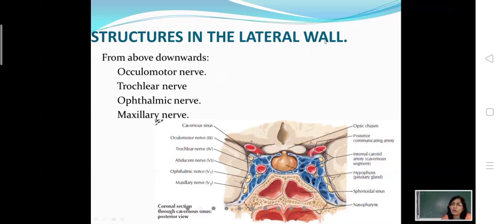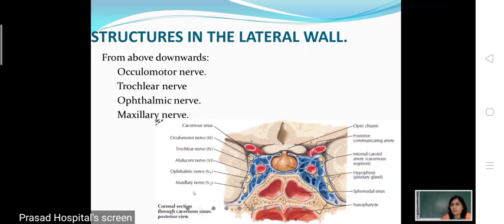So these are the structures in the lateral wall of cavernous sinus. You should always have these structures at the tip of your fingers. From above downwards, these structures are the third cranial nerve, fourth cranial nerve, first division or the ophthalmic division of trigeminal nerve, and the maxillary division of trigeminal nerve.